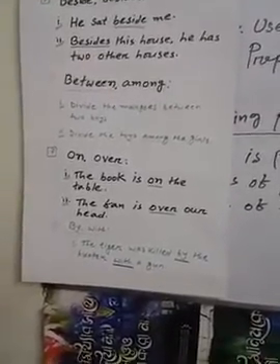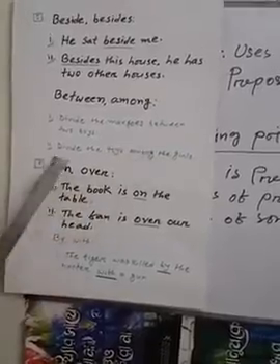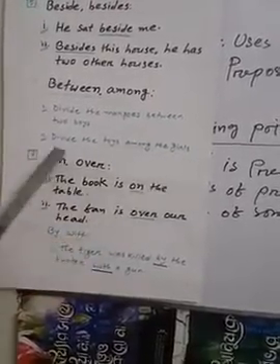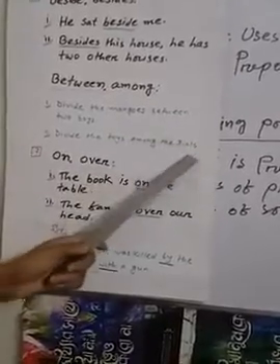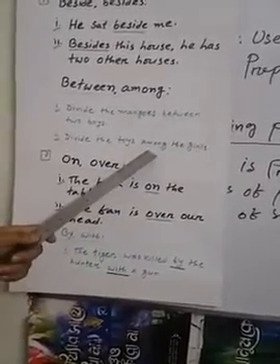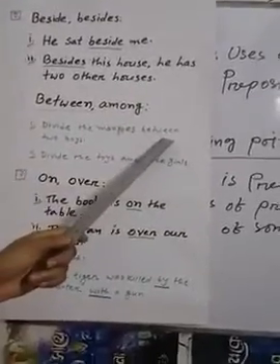And for more than 2, that means 3, 4, 5 and continuing, in this way we use among. Like that, divide the toys among the girls. Here there are many girls, that's why you use among here. And here only 2 boys, so we use between. I think it is also clear to you, my dear viewers.